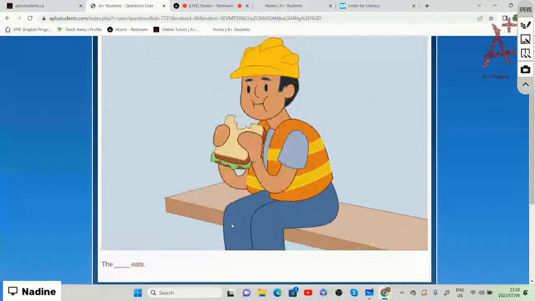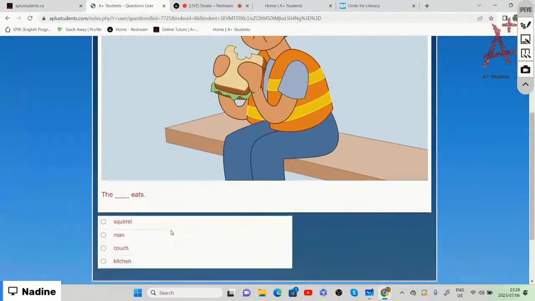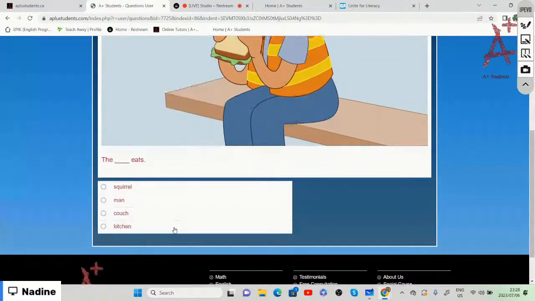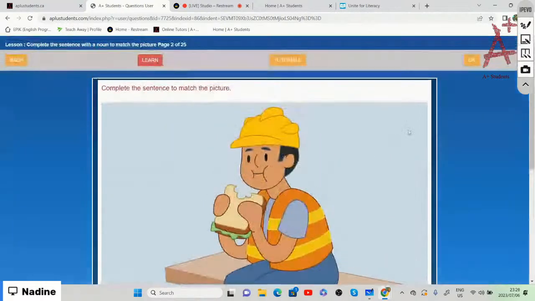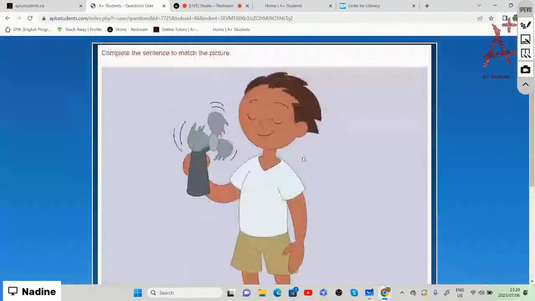All right, so look at the next picture. It says the what eats. Is it the squirrel eats, the man eats, the couch eats, or the kitchen eats? So we will identify it as the man that eats. So the man eats his sandwich. If you have that, then well done.